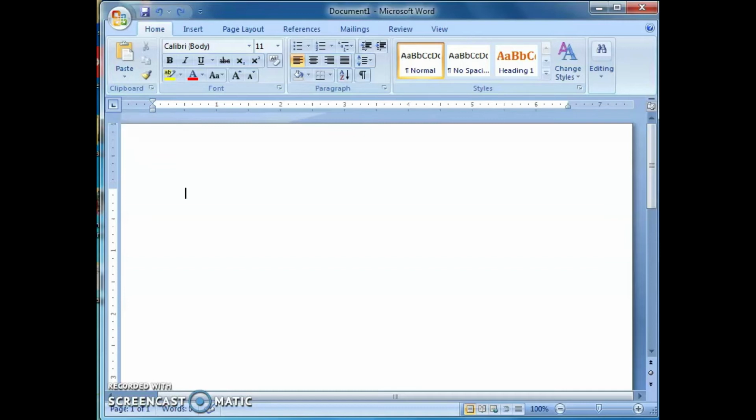Different types of tab stops indicated in Word. First one, left tab. Second one, right tab. Third one, center tab. Fourth one, decimal tab. Fifth one, bar tab. Tab stops are the locations at which the cursor stops after the Tab key has been pressed. Tab stops are commonly used to enable users to align text easily by pressing the Tab key. By default, tab stops are set at every 0.5 inches.